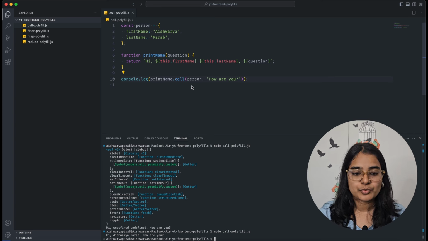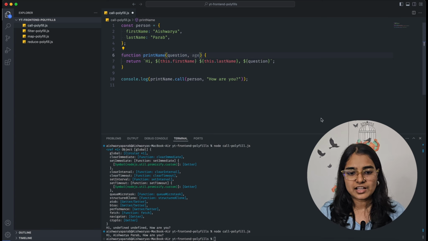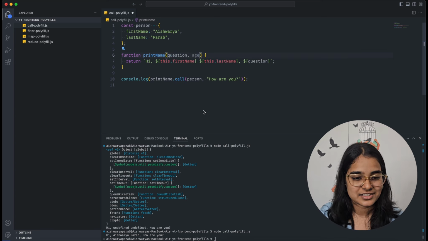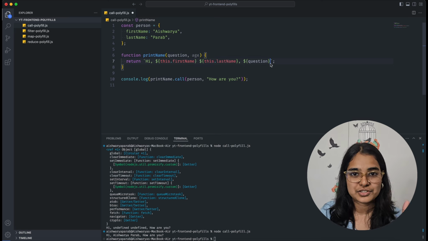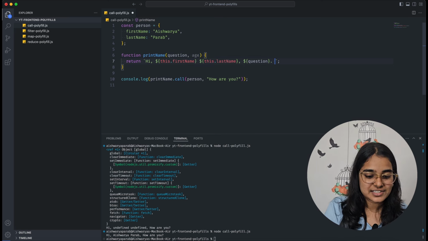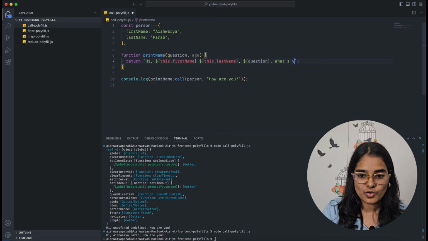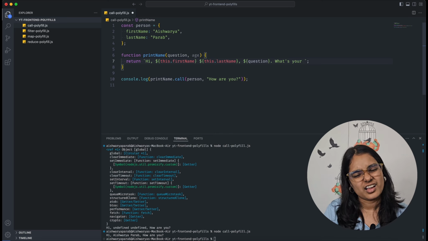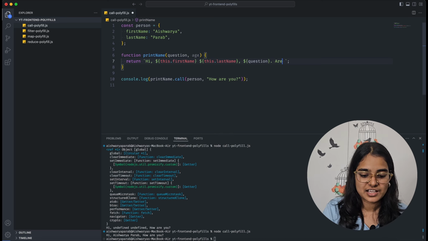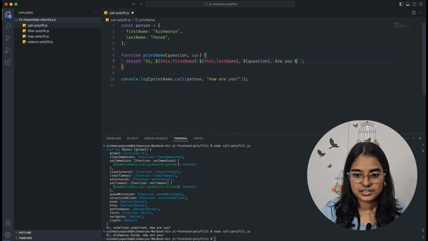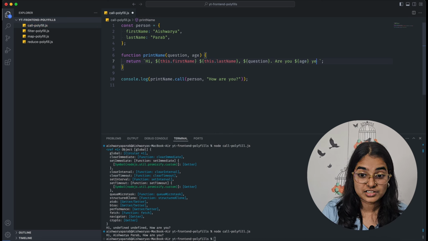Now you might ask me a question as to, can I pass more parameters to the function? Of course. So in this case, I can pass age as well. I know in this sentence it doesn't make sense. Hi Aishwarya Parab, how are you? What's your age? But let's just put it because we are testing right now. So we will just say, what's your... No, it doesn't make sense. What's your age doesn't make sense. Should we say, are you age years old?